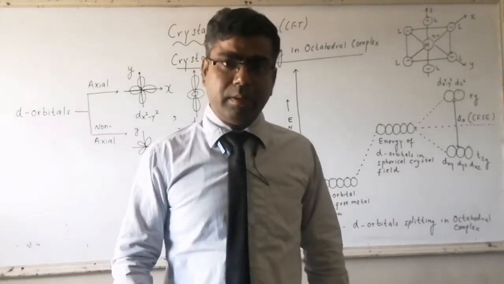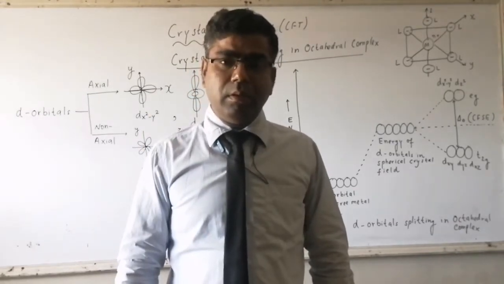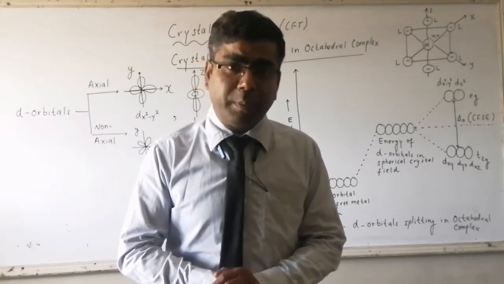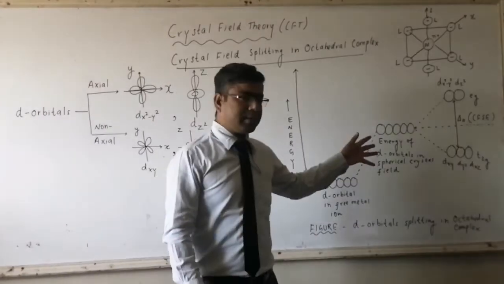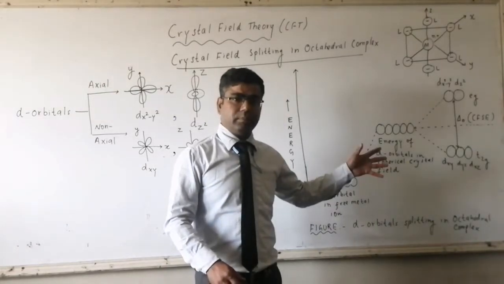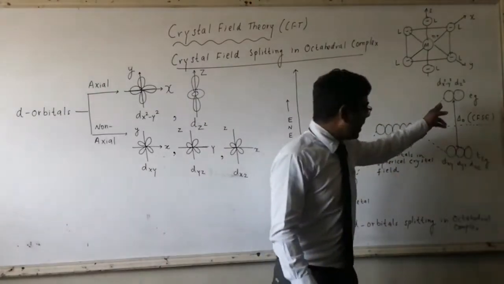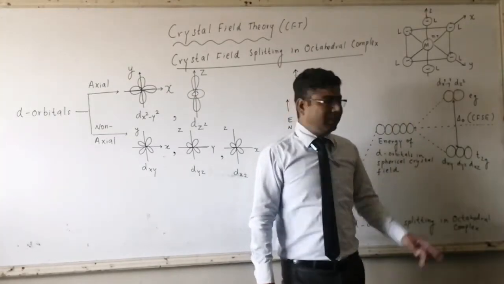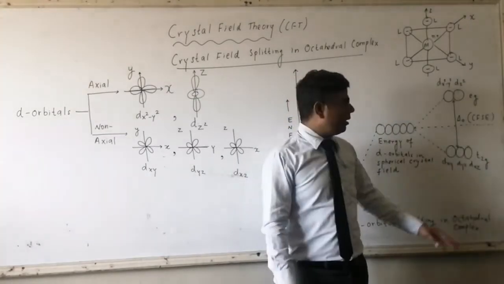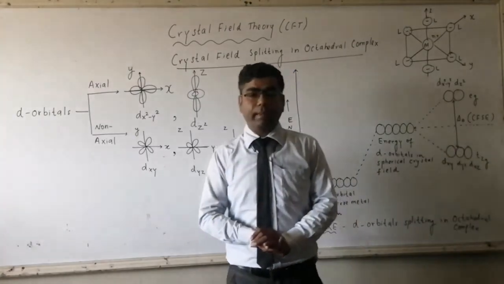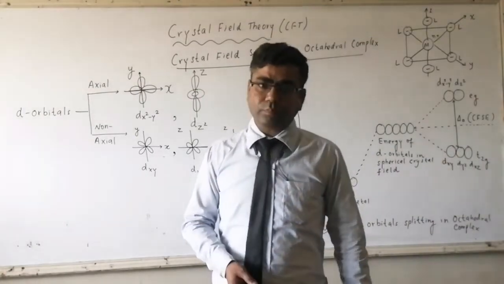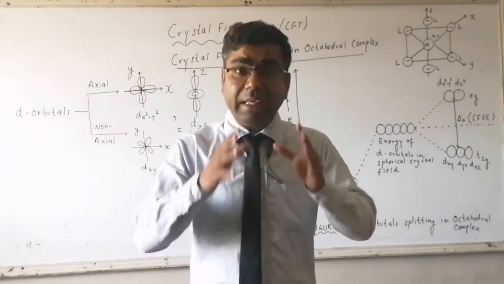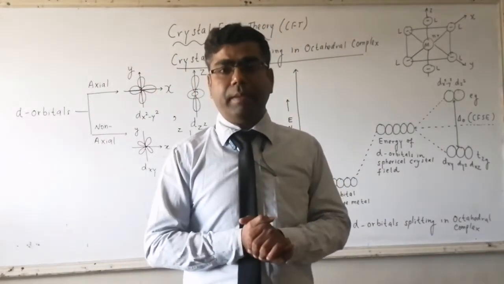Now we obtain d orbitals having an energy difference. This energy gap or energy difference is called delta O. Now, there are some ligands which have a strong electric field.